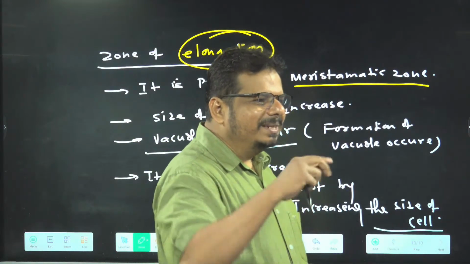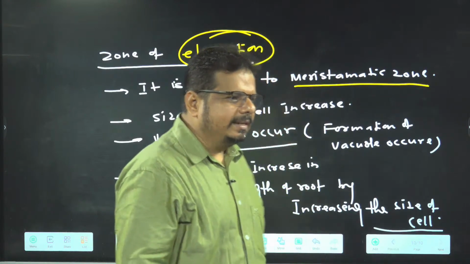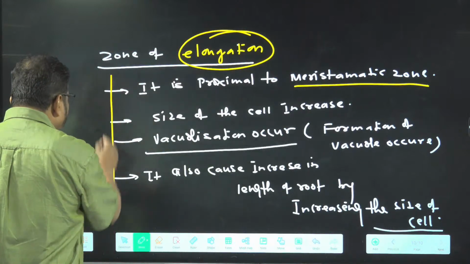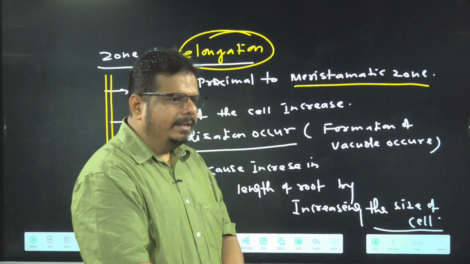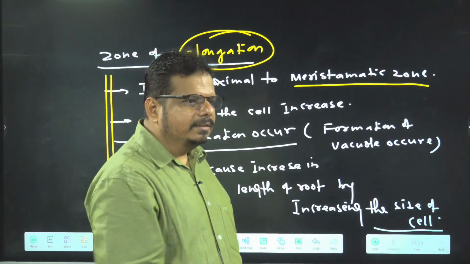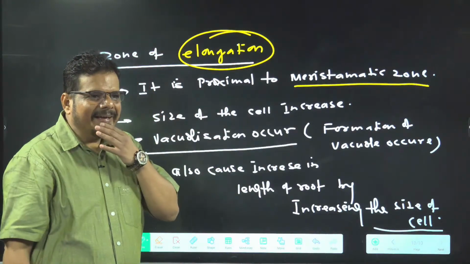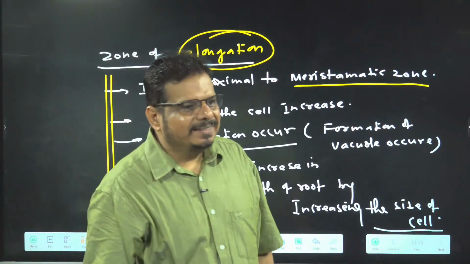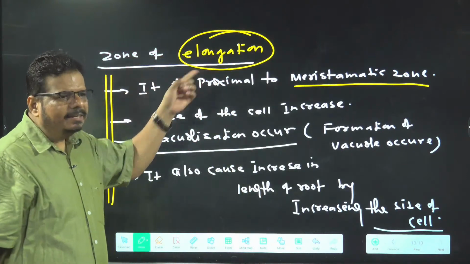Maturation not came, na? Just above the meristematic zone, who is there? Elongation zone is there, and all the character associated with zone of elongation. So I wrote the heading wrong. You people also not knock me, sir. It is not maturation, it is elongation. One student wrote, sir, it is elongation zone. Okay, good one.